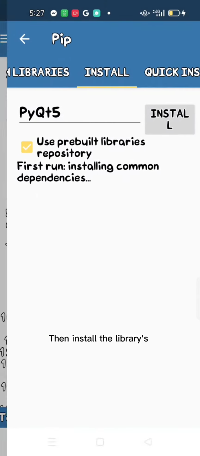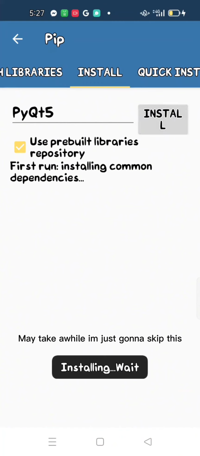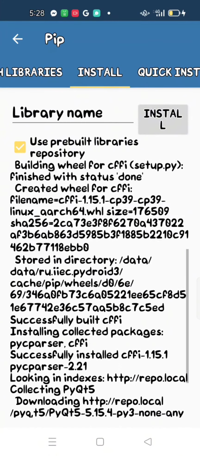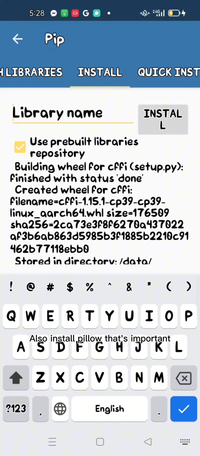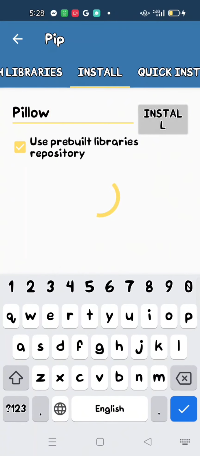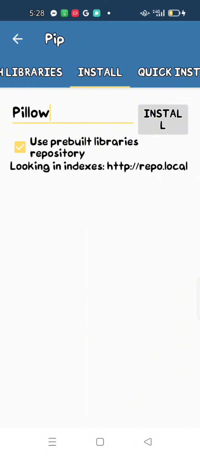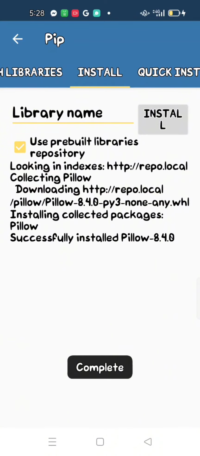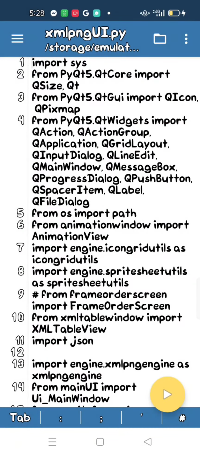Then install the libraries. May take a while, I'm just gonna skip this. Also install Pillow, that's important. Now run it.